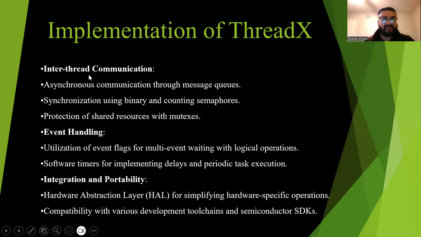There is also inter-thread communication. Asynchronous communication is there through message queues, and synchronization using binary and counting semaphores. There is also protection of shared resources with mutexes. In event handling, it utilizes event flags for multiple events waiting with logical operations. And there is also a software timer system for implementing delays and periodic task execution.